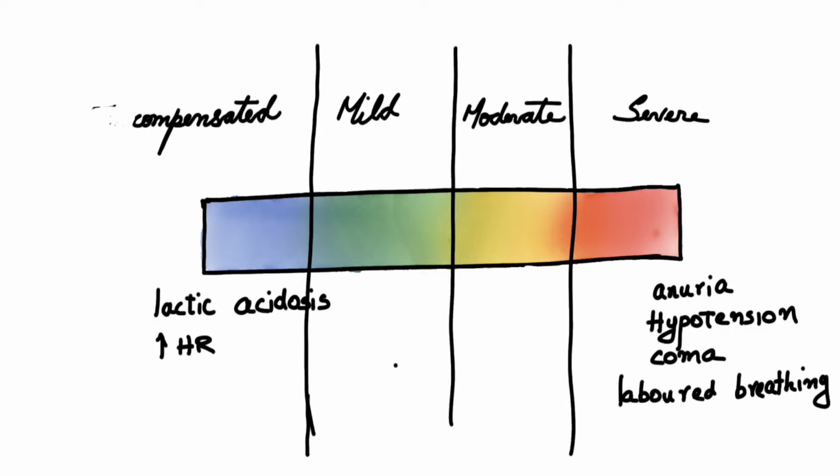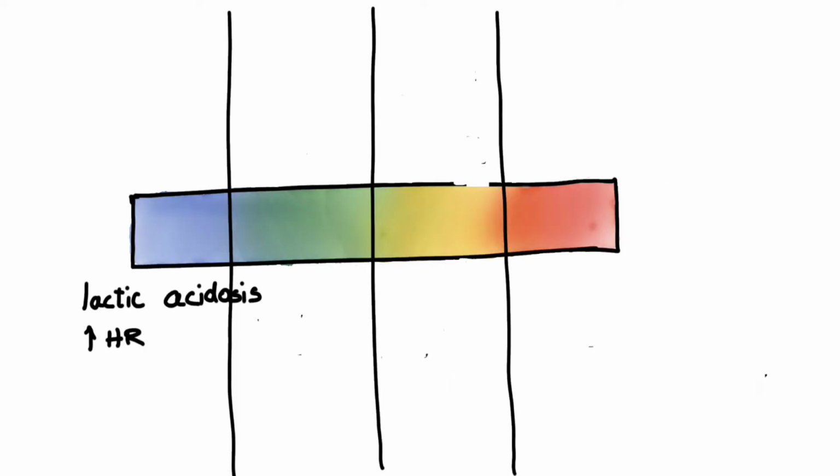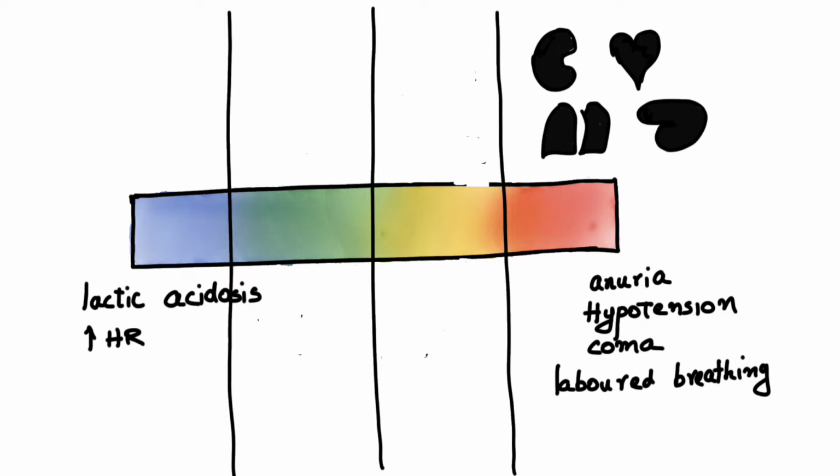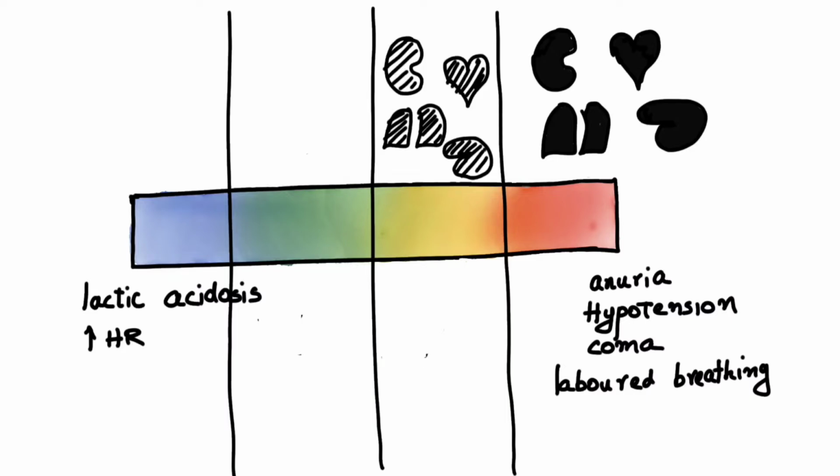So what are the organs which are affected in severe shock? We can see the organs are kidney, which results in anuria, heart, hypotension, brain, coma, and lung, which results in labored breathing. So in severe shock, all these organs shut down. In moderate shock, all these organs are affected, but to a lesser extent.